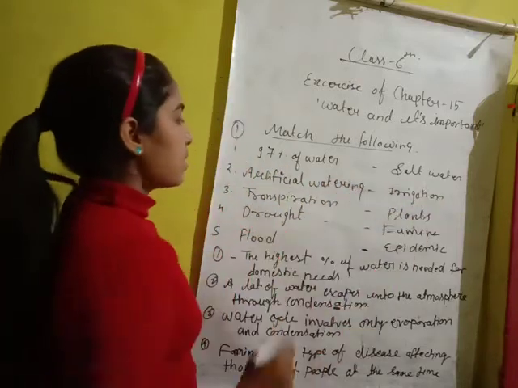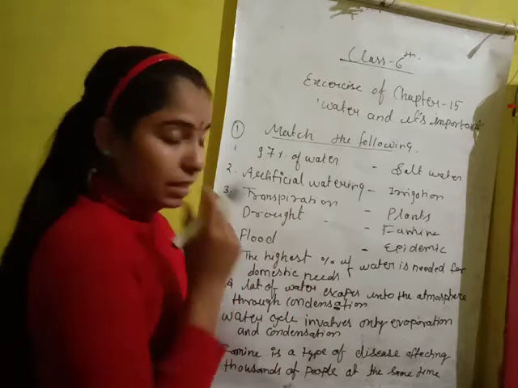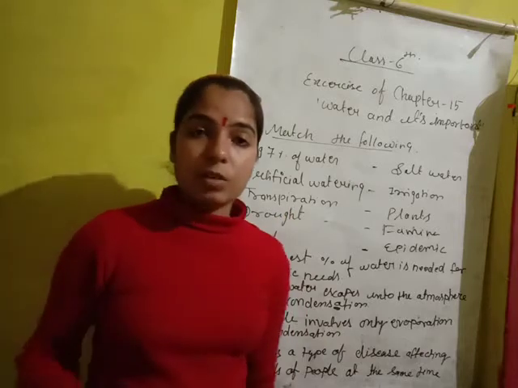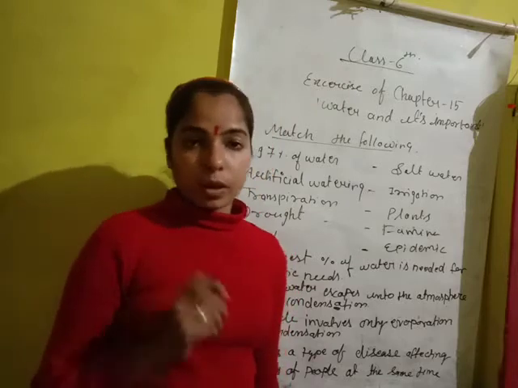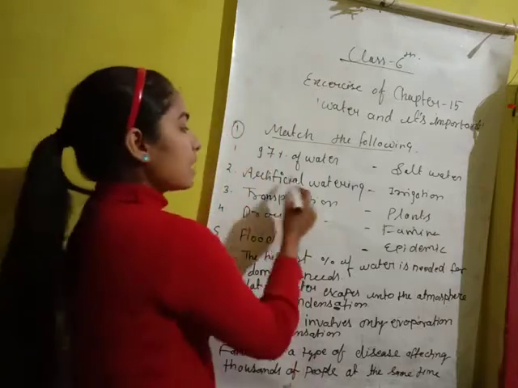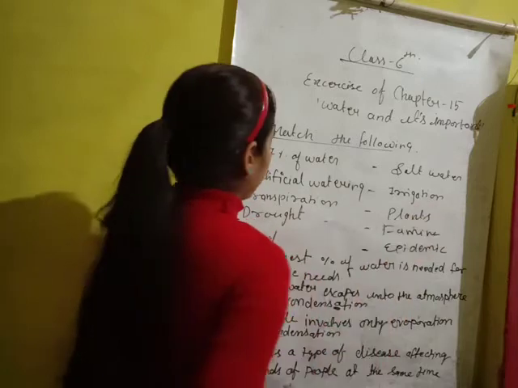Now the second is artificial watering. In my last video I told you what irrigation is. Irrigation is the artificial watering of plants for growing. So its answer is irrigation. Okay.